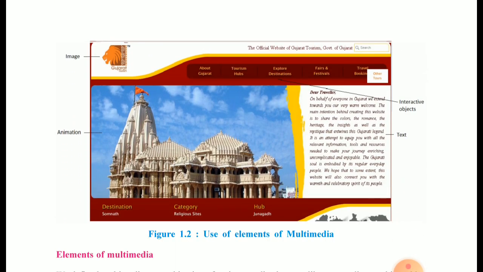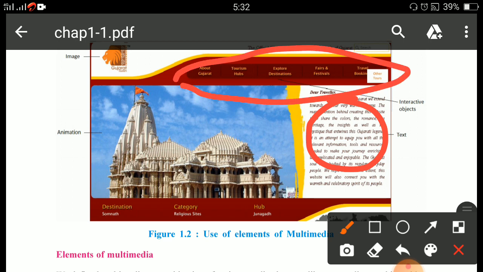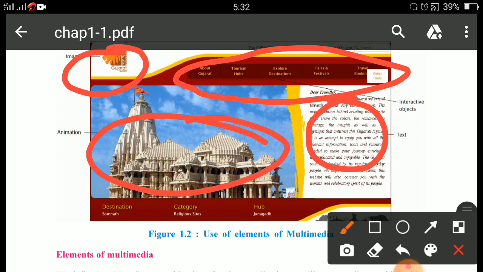Now you just see in figure 1.1, use of the elements of multimedia. Here there is a combination of text, then links, then the image, and then the animation. These are all elements of multimedia, because in this document all elements are together: an image, links, and a textual part.